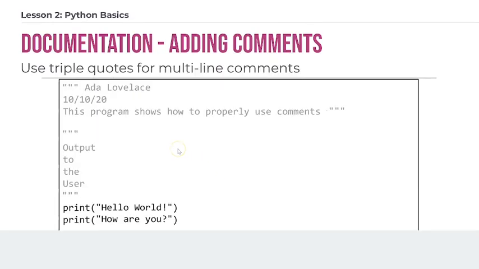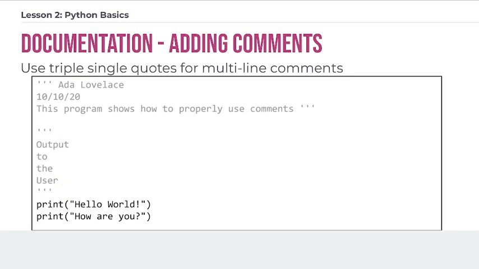If you want to have multiple comments, say like a big block of comments, you can use in Python triple quotes for multi-line comments. So the way you would do that is you use triple quotation marks at the beginning and at the end, and then anything you write between those two is going to be considered a comment. This is sort of a more common structure you might see right here, where you have the triple quotes on their own line, you have a big block of comments, and then you have triple quotes after that.